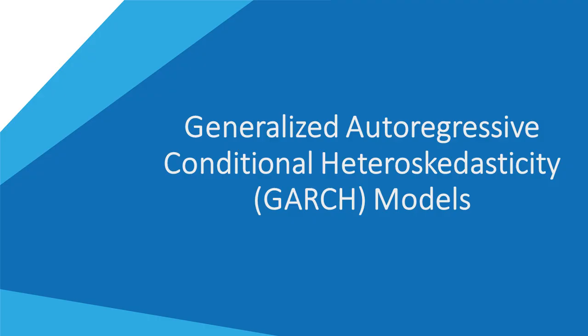They can give clues about appropriate orders, similar to how you use ACF and PACF for ARMA models. Alternatively, you can estimate several candidate models and compare them using information criteria like AIC or BIC, which balance model fit against the number of parameters. Right, finding that sweet spot between accuracy and simplicity.